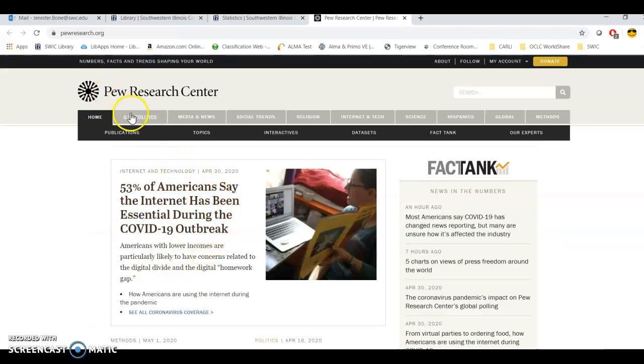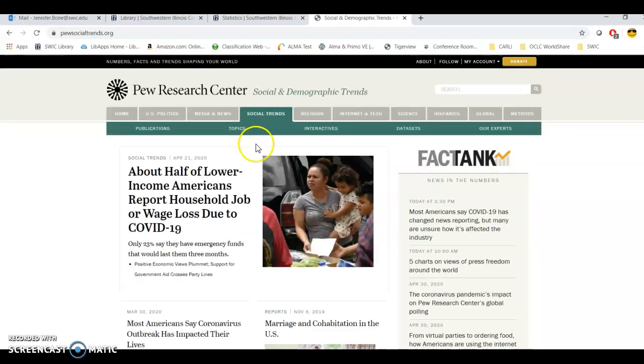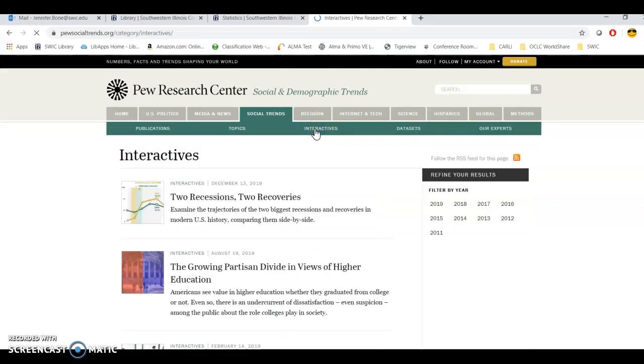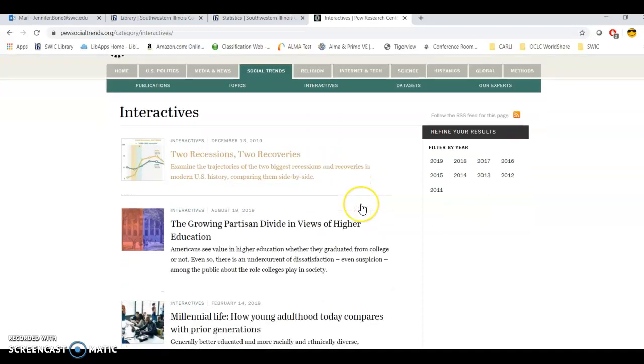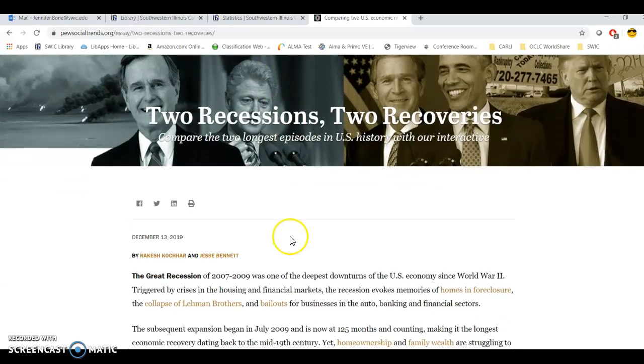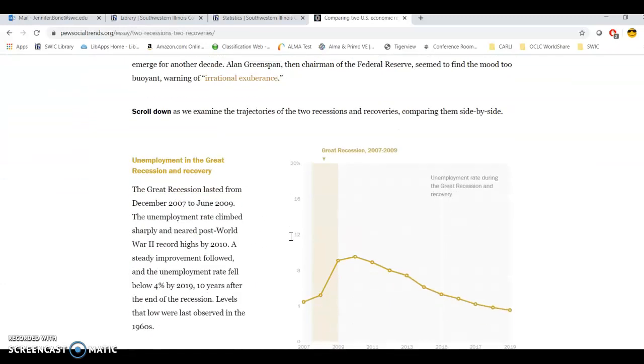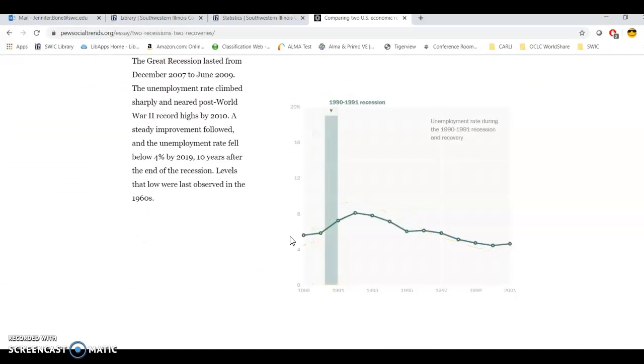And you'll see that across the top, you can look at all of these different little areas, and that there are publications and topics and interactives and data sets and fact tanks on all of these little things. So it's kind of fun to click on these and say, okay, let's look at some interactives on social trends. You'll see that they have them divided up by year, and you can click on one of these and look at the data that's coming up right here.